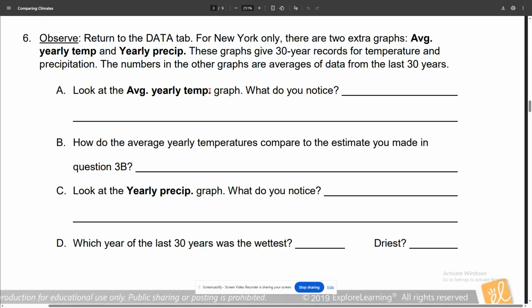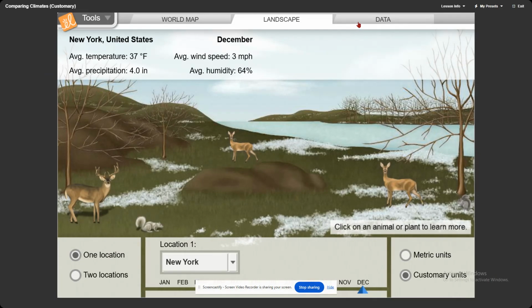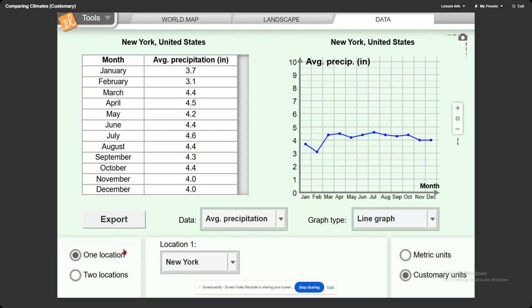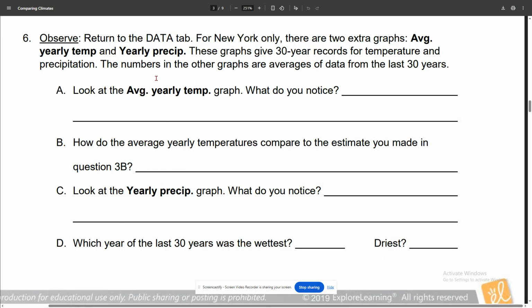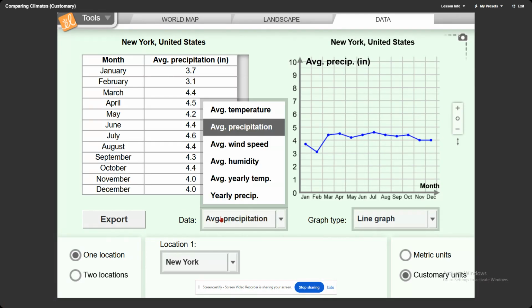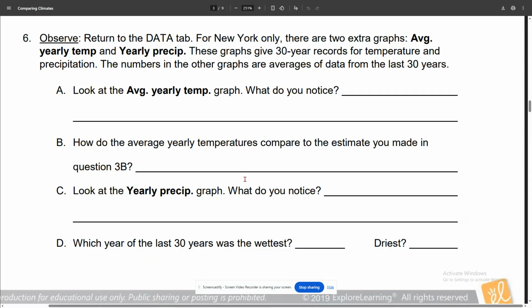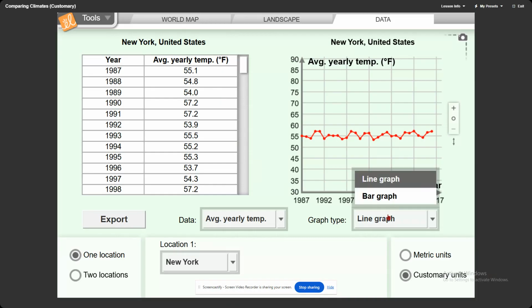All right, so we want to go back to the data tab, make sure that we have one location. We want to click on the average yearly temperature. And then we want to click on the yearly precipitation.